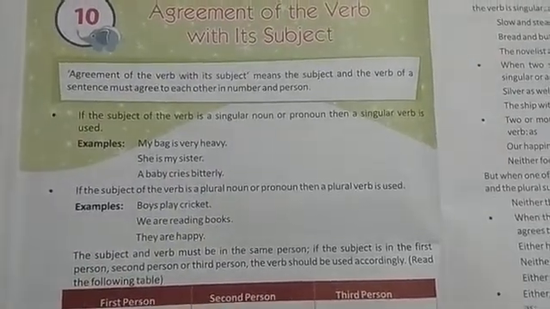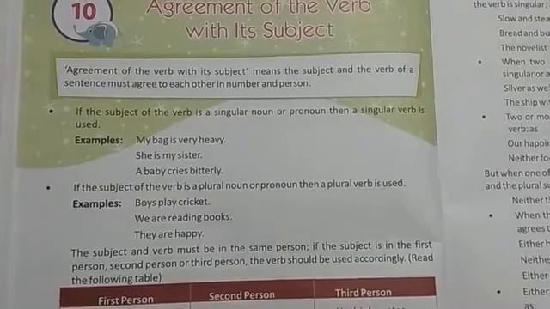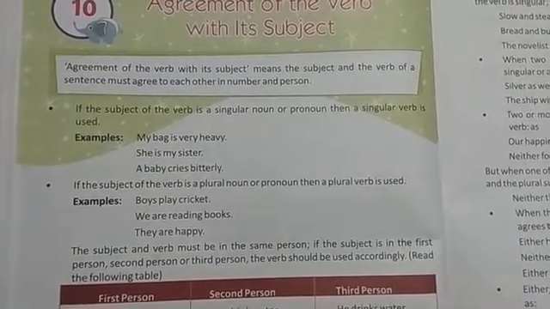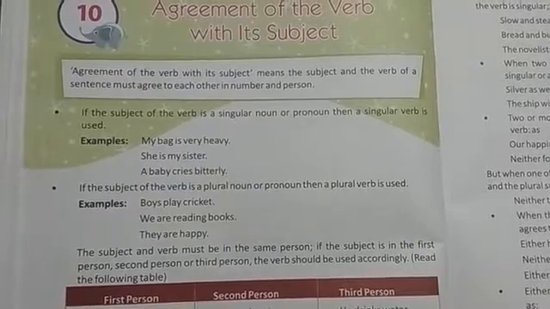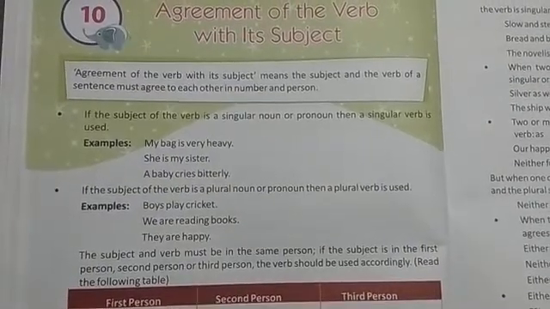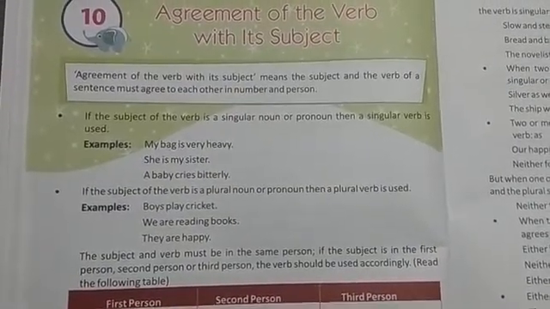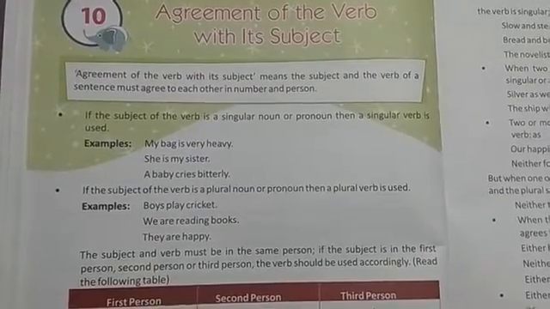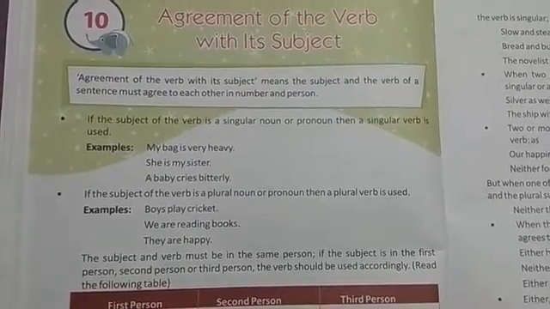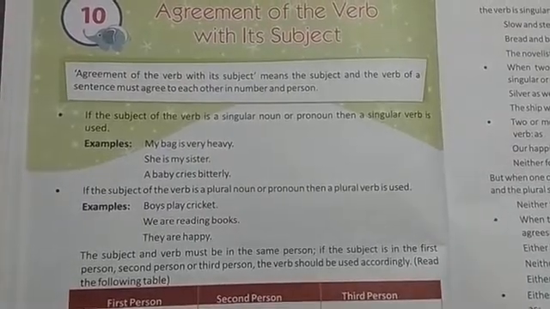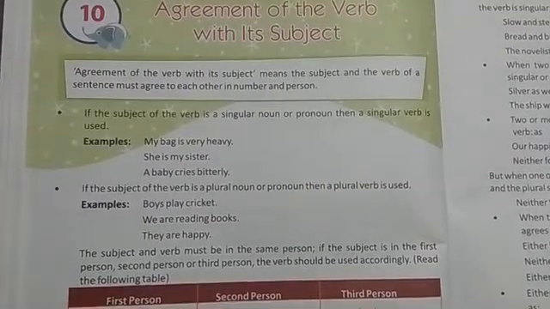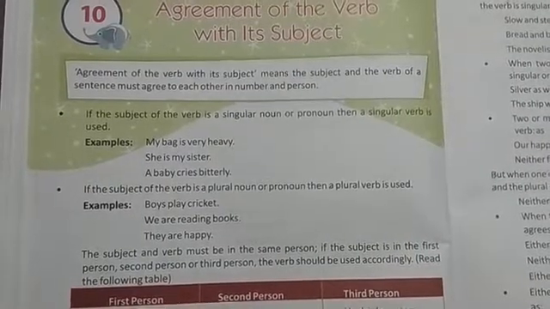This means that whenever we are using any sentence, the subject and the verb should act according to each other. So if we are writing a sentence in which the subject is a singular noun or a pronoun, the verb used in that sentence must be singular.